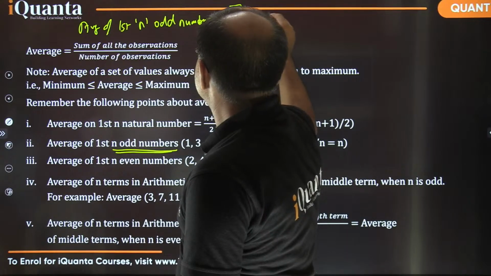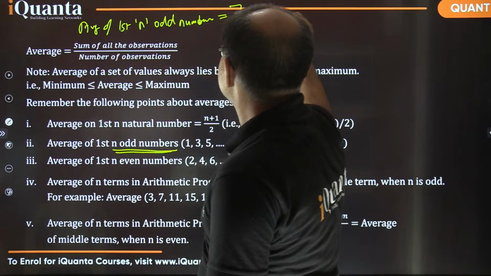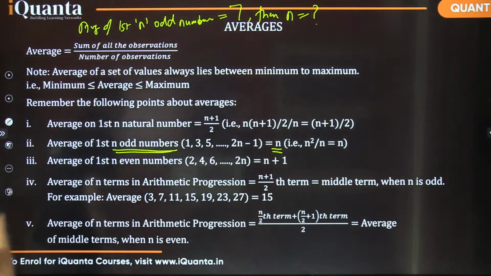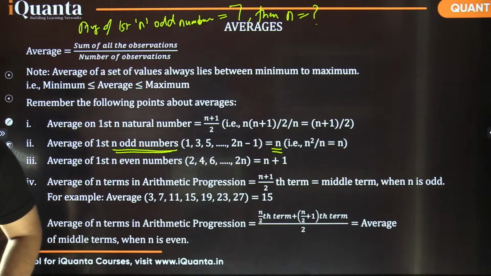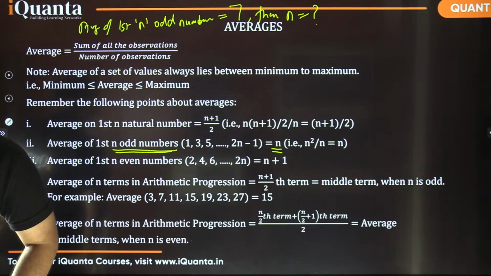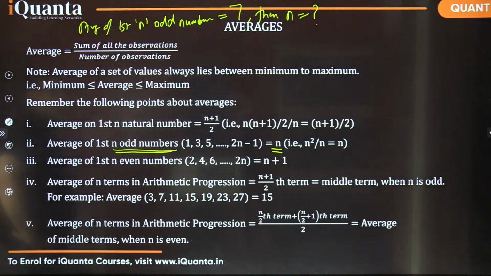What is n? Find fast, everyone. The average of first n odd numbers is 7. Then what is the value of n?